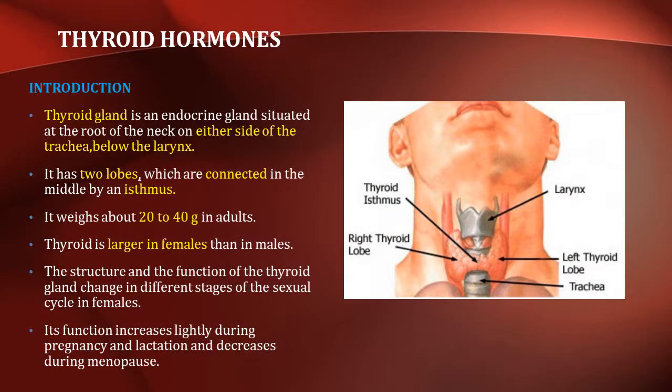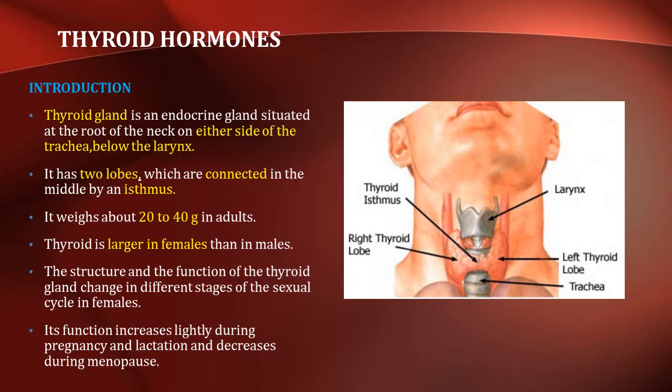Moving on to the introduction, the thyroid gland is an endocrine gland situated at the root of the neck on either side of the trachea below the larynx, also called the Adam's apple. It has two lobes which are connected by a central isthmus, and it weighs about 20 to 40 grams in adults.